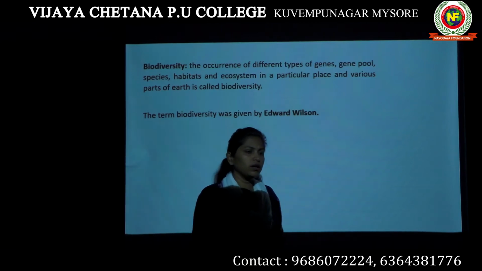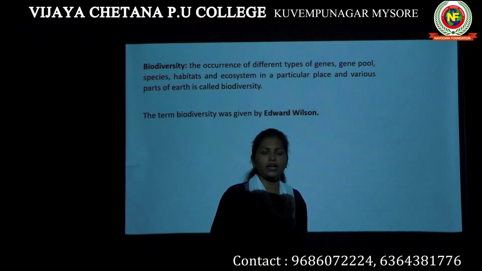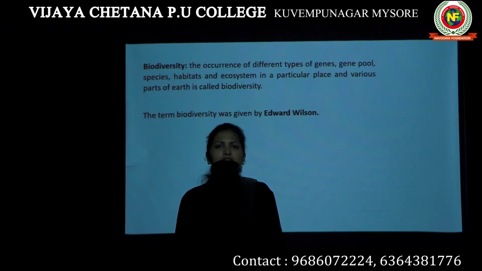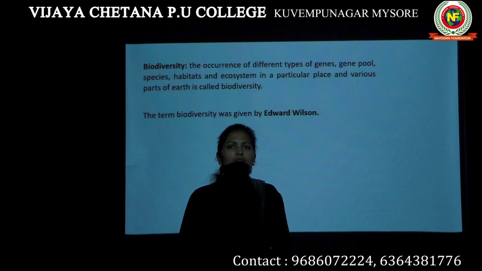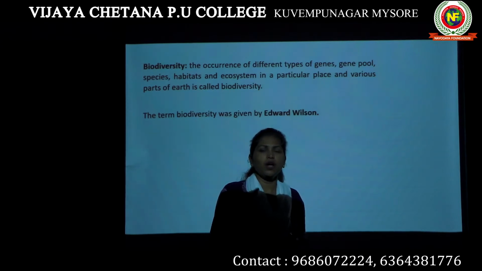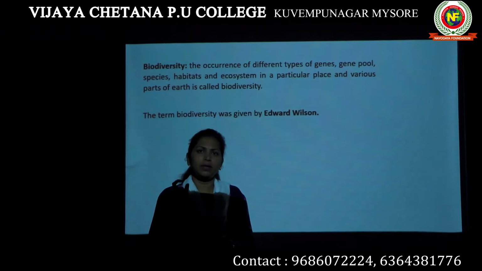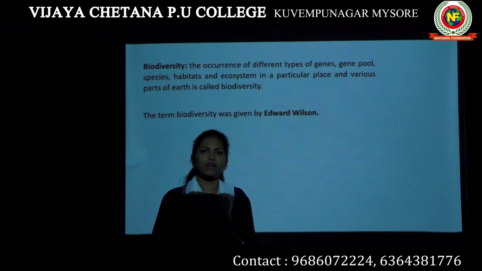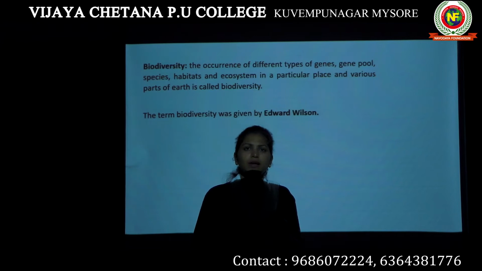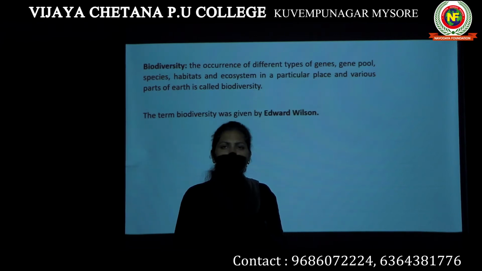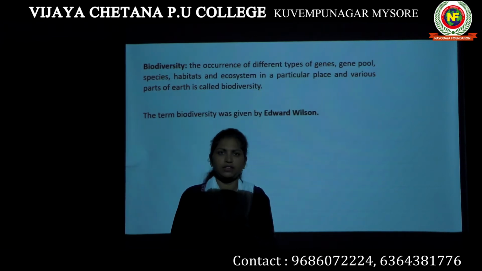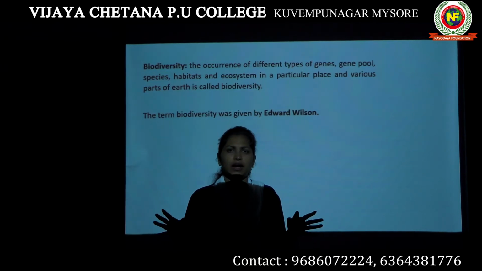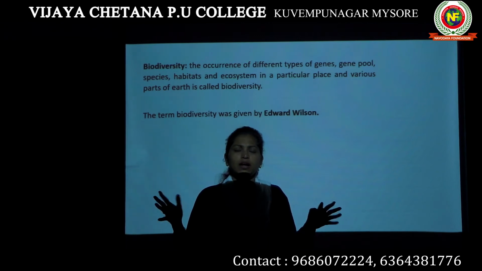Biodiversity cannot be used to indicate only the diversity in different species present in a particular area. This word can be used to explain the diversity or the varieties seen in genes, gene pools, species, and ecosystems.